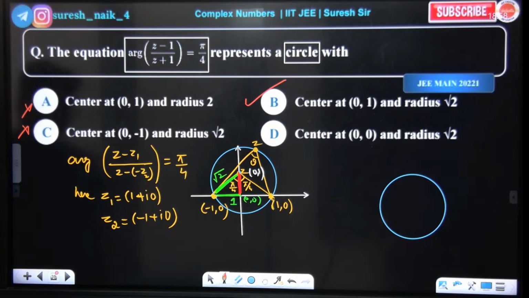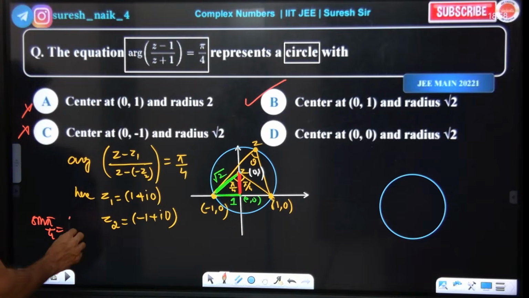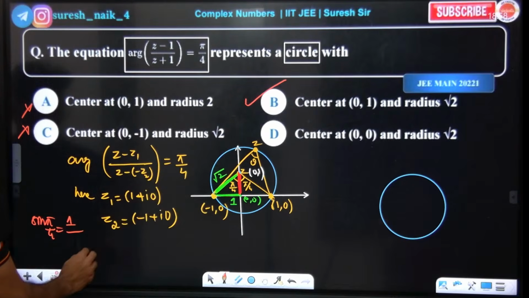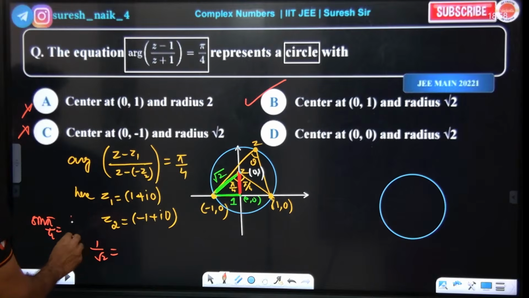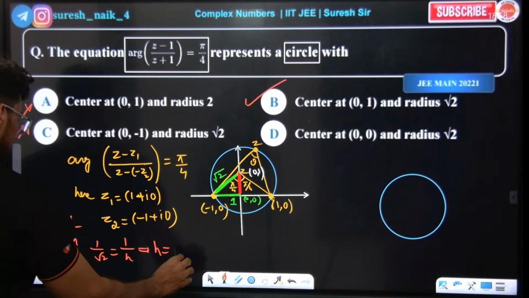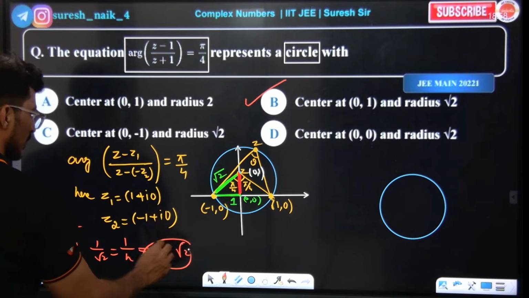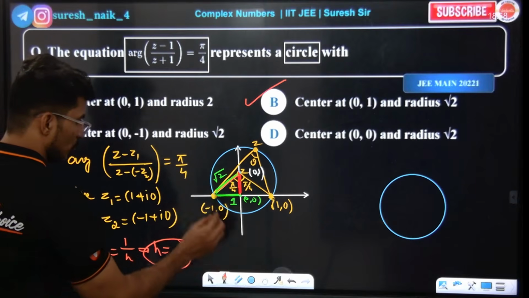You apply sin 45. Sin 45 is opposite by hypotenuse. We don't know the hypotenuse, so let's say it is h. 1 by root 2 equals 1 by h, so h is root 2. Yes or no? The hypotenuse is root 2. That's how we got root 2 there.